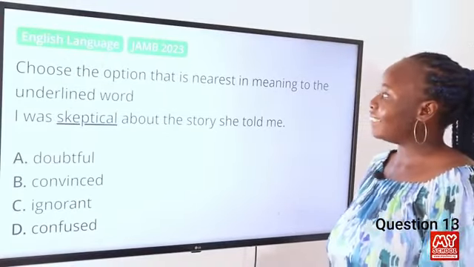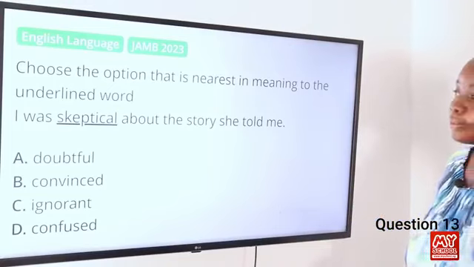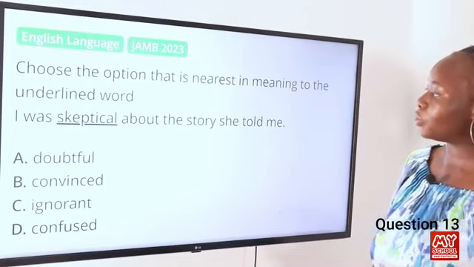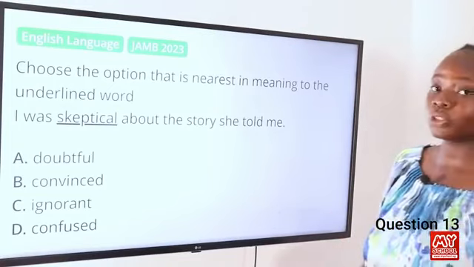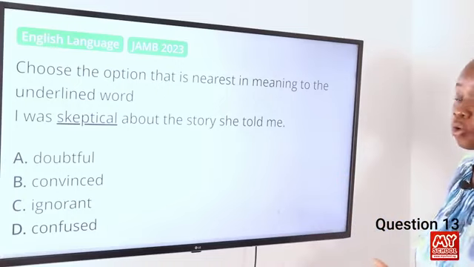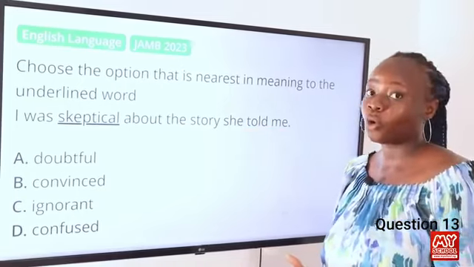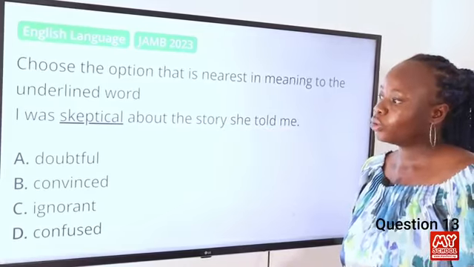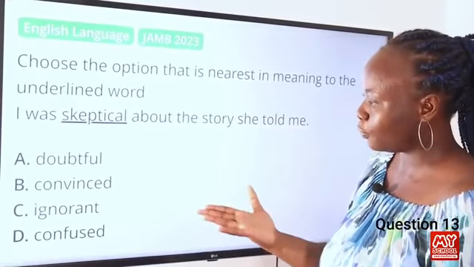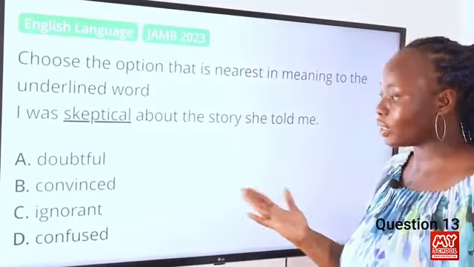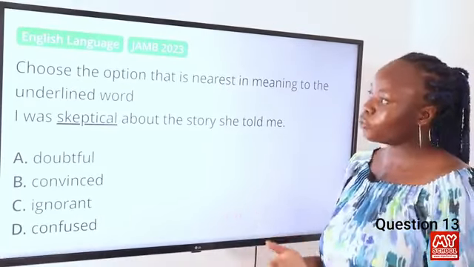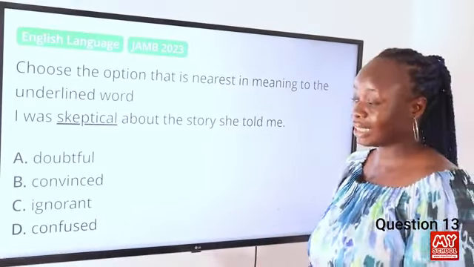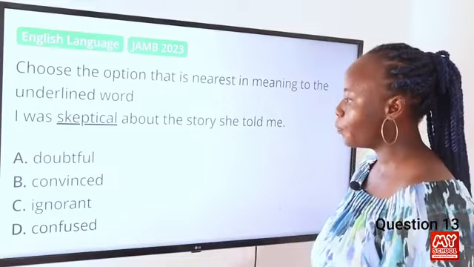Choose the option that is nearest in meaning to the underlined word. I was skeptical about the story she told me. Skeptical is what is underlined, and to be skeptical means to be doubtful or to be unsure. So let's look at the options. We have doubtful, convinced, ignorant, and confused. Doubtful is closest in meaning to skeptical because it means to be unsure.